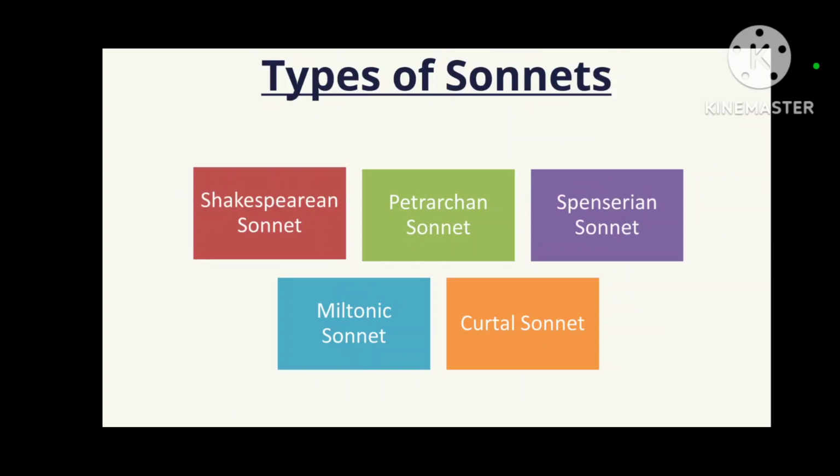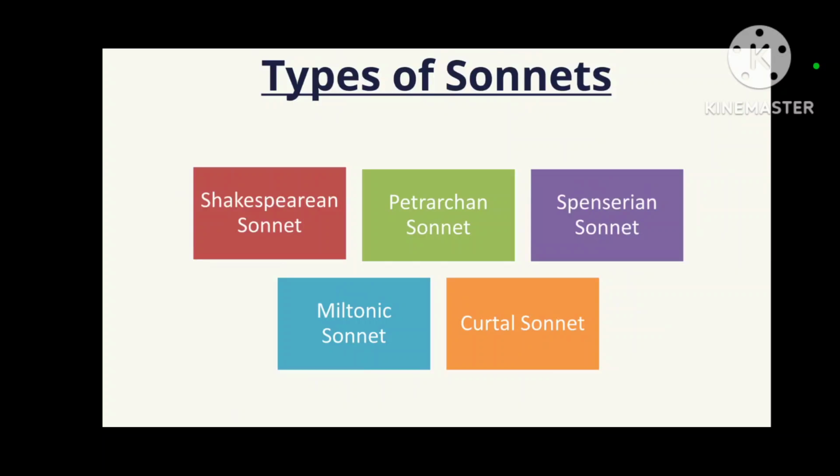When we talk about types of sonnet, there are two major types, but also certain subparts. The two major types are the Shakespearean sonnet and the Petrarchan sonnet, but various other critics and researchers believe there are three other types. So these are the five types of sonnet. First, the Shakespearean sonnet, also known as the English sonnet, because Shakespeare was from England and wrote sonnets in the English language. It is also known as the Elizabethan sonnet, because Shakespeare wrote sonnets in the reign of Queen Elizabeth.